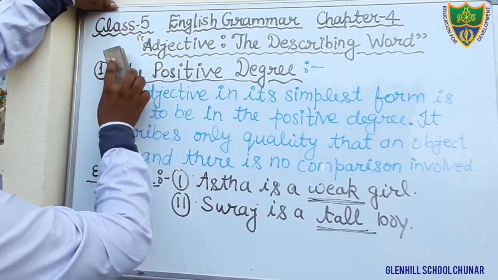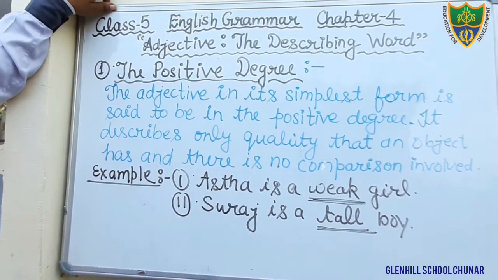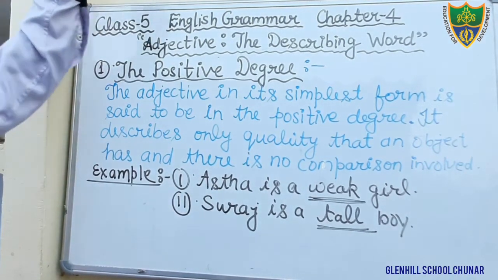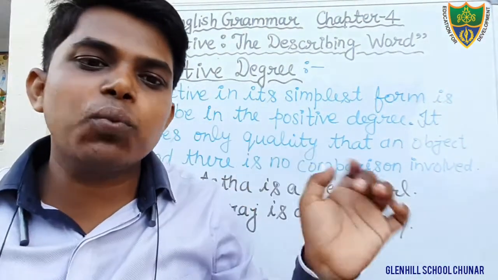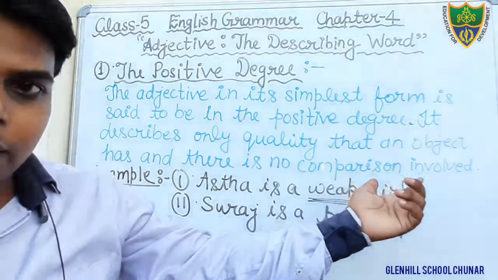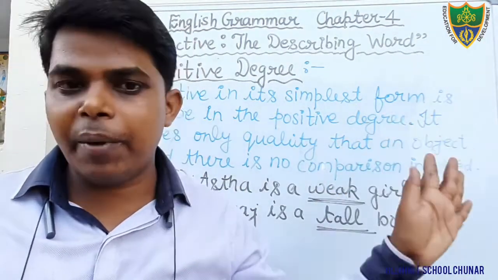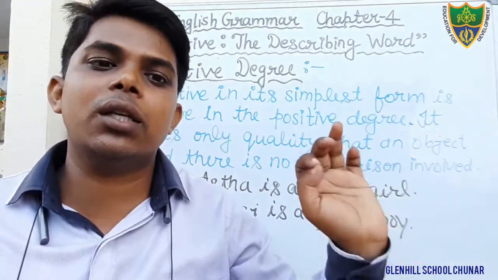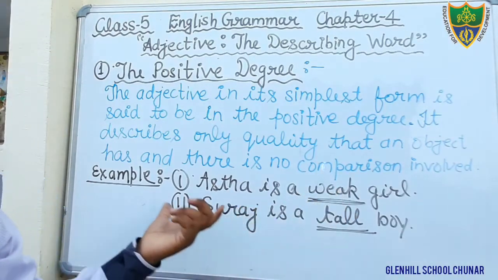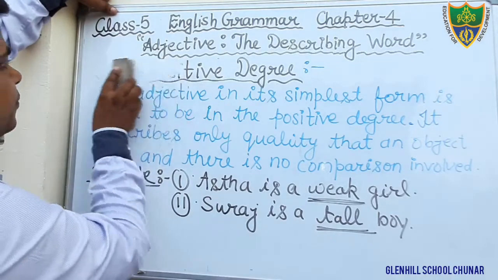Now we will discuss another degree, that is comparative degree. I hope that you all have written what positive degree is. You all have understood there is no comparison involved. That is the simplest form of adjective. You only keep in your mind that in positive degree there is no comparison involved. That is simply an adjective. An example you have seen, that is positive degree. Okay, I am going to erase it.